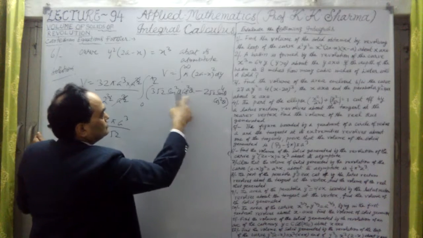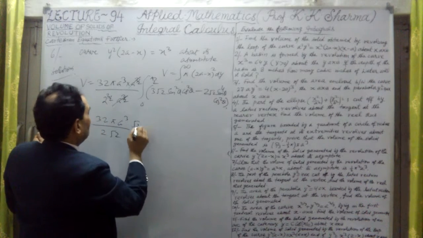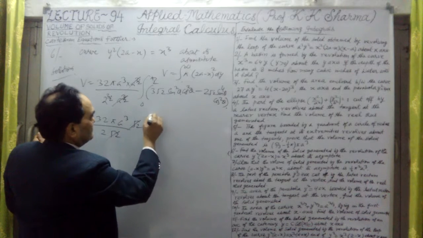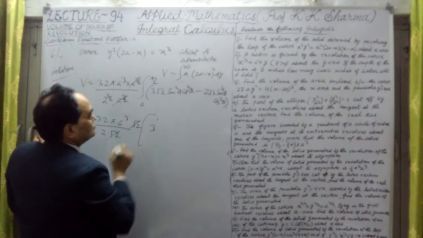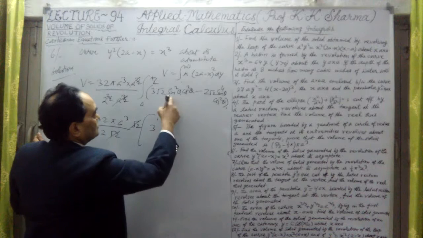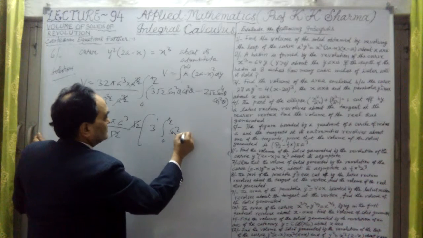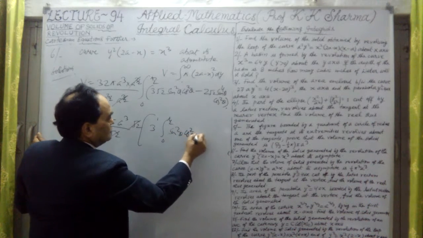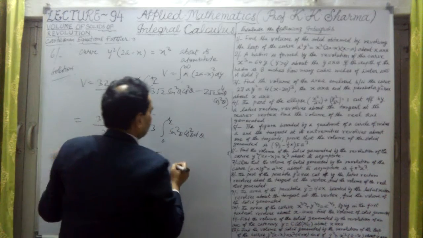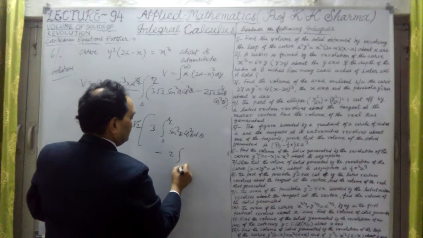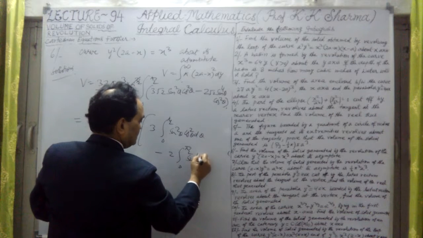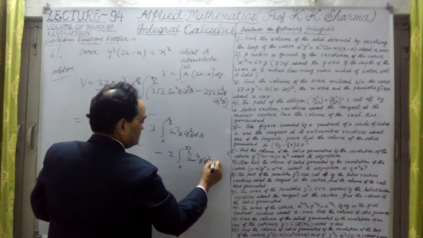How from this root 2 is common, so we take root 2 out, this root 2 cancels out. Okay, now let me separate them. This is now 3 into first step, integration 0 to pi by 2, sin square theta into cos square theta d theta. This is the first step. Minus 2 only. Minus 2 into integration 0 to pi by 2 of sin 4 theta into cos square theta d theta.